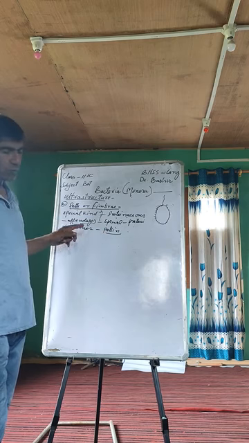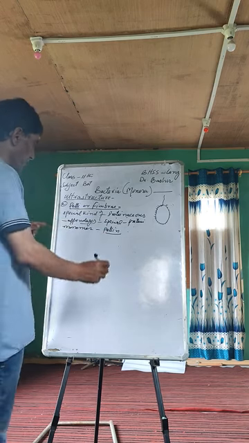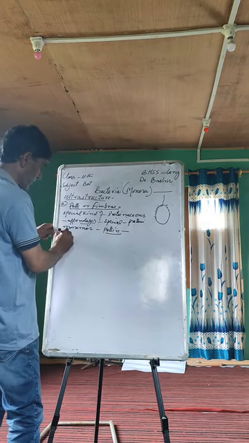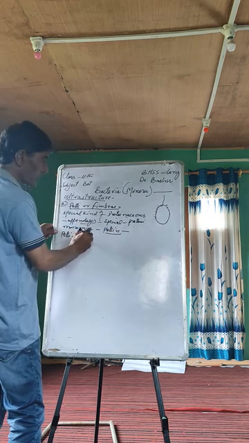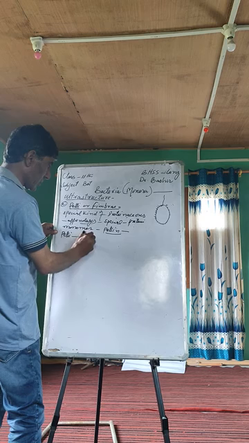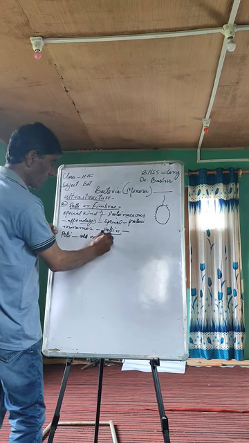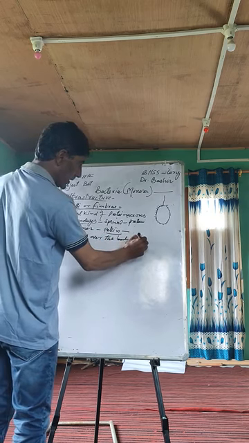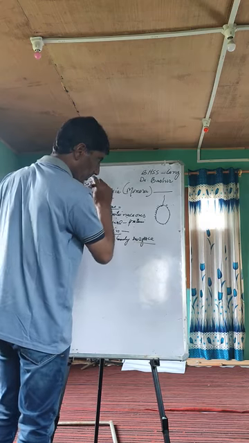which is a protein monomer, and these pili are present all over the body surface, covering the whole body surface.